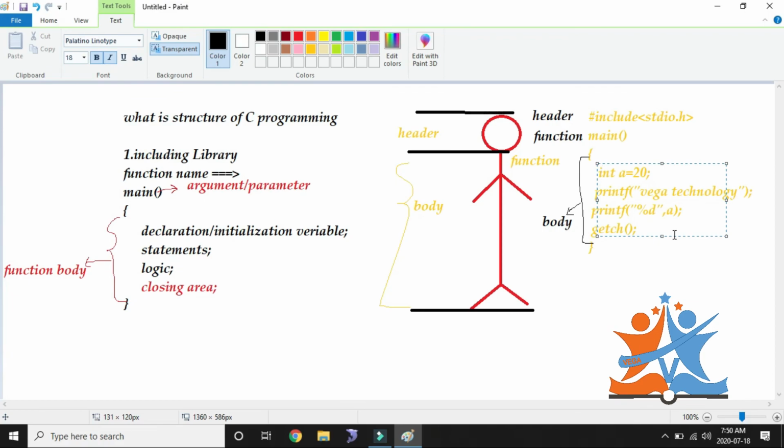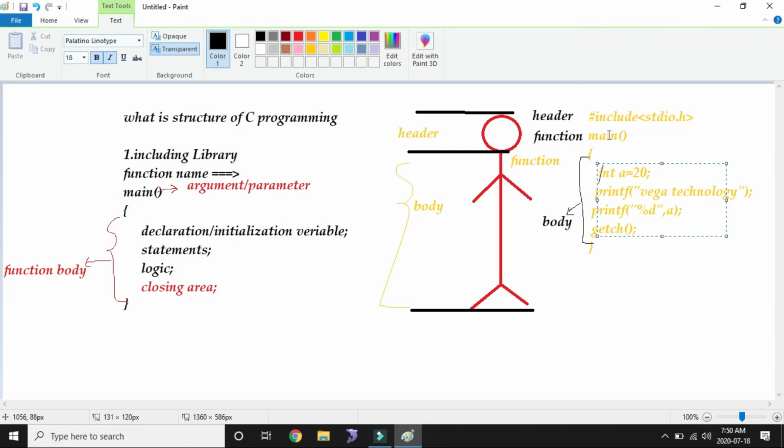Yes. So after that, the function main. The header part and body part interact with the help of our function area, just like our nervous system travels through the neck. The same thing, main is the function to run a program.